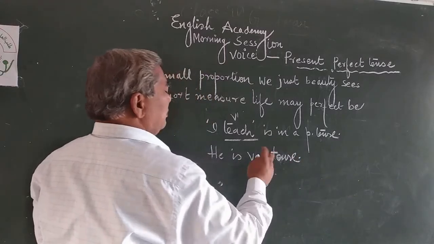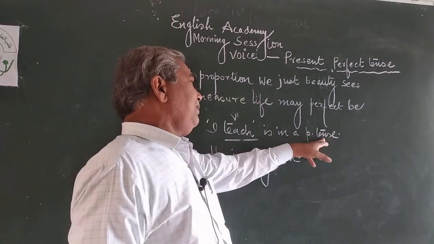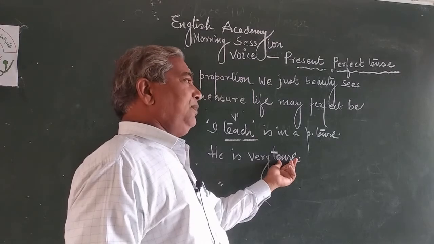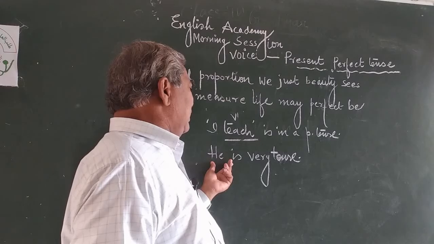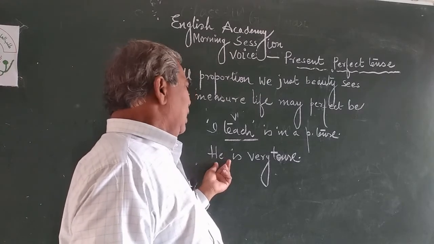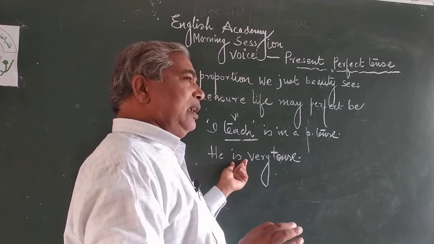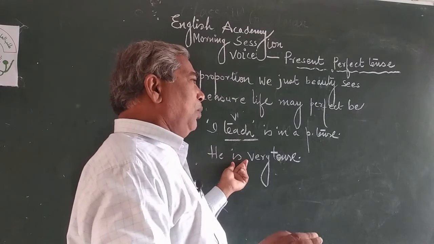He is very tense. See here. Here tense is a noun form. Here tense is an adjective form. Why? Now analyze each word. He is a pronoun. Is is a main verb. Don't say it is a helping verb, auxiliary verb. It is a main verb.